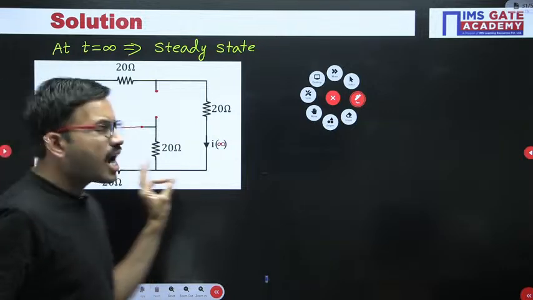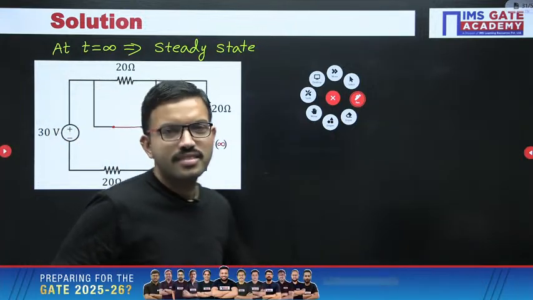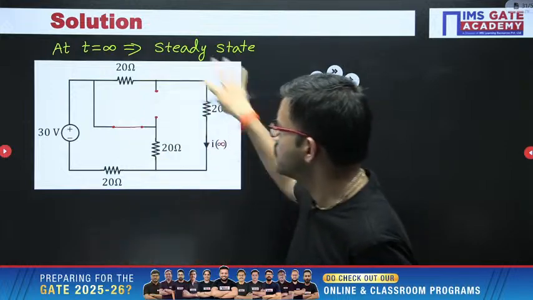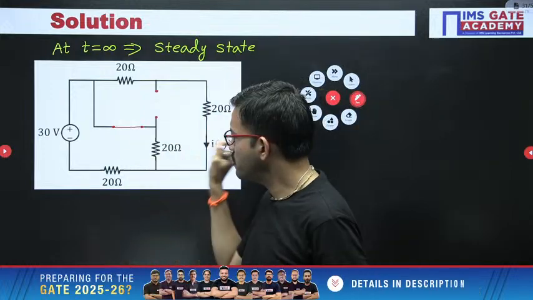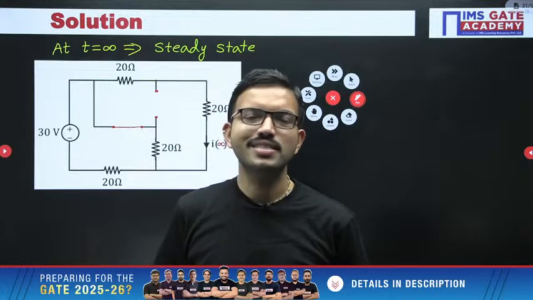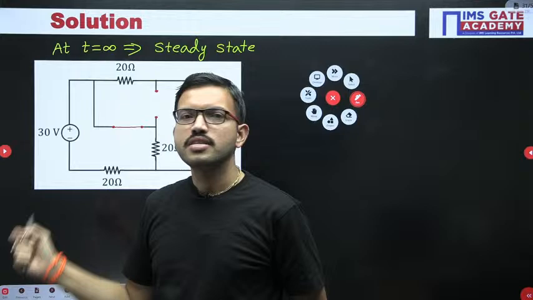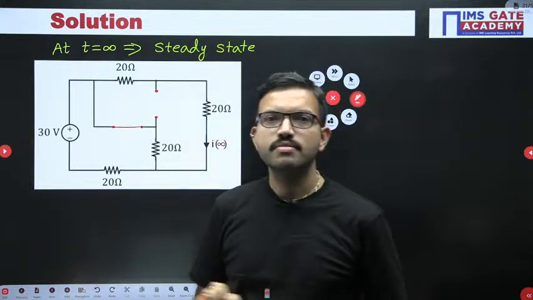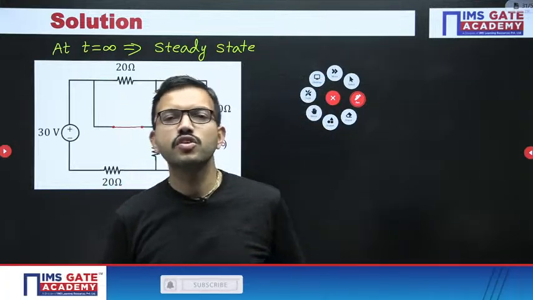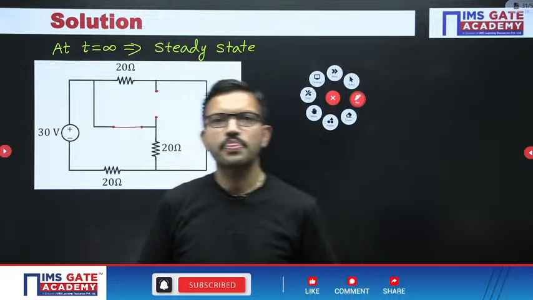Now see, after you are able to draw the circuit like this, just by observation, even though we are solving questions of the 4th chapter, that is transient analysis, in order to find I of infinity, this question is as good as solving a 1st chapter question. That's all.